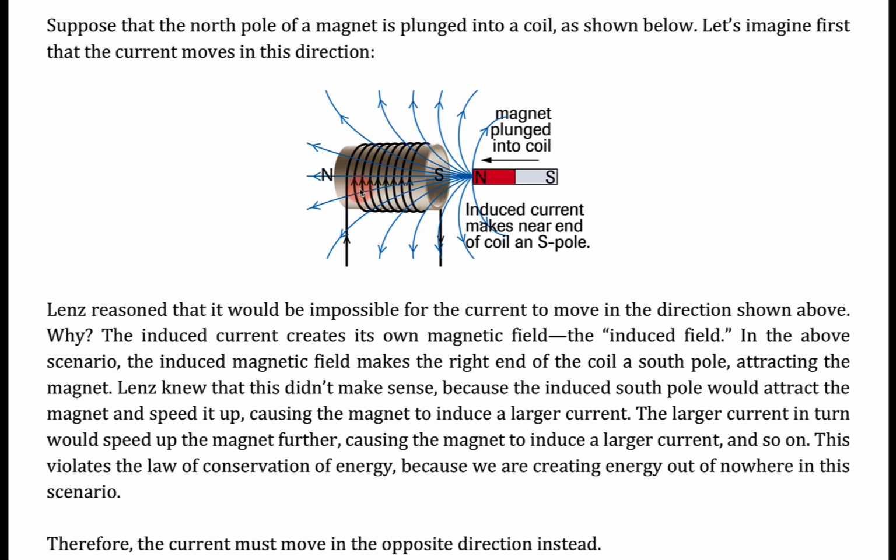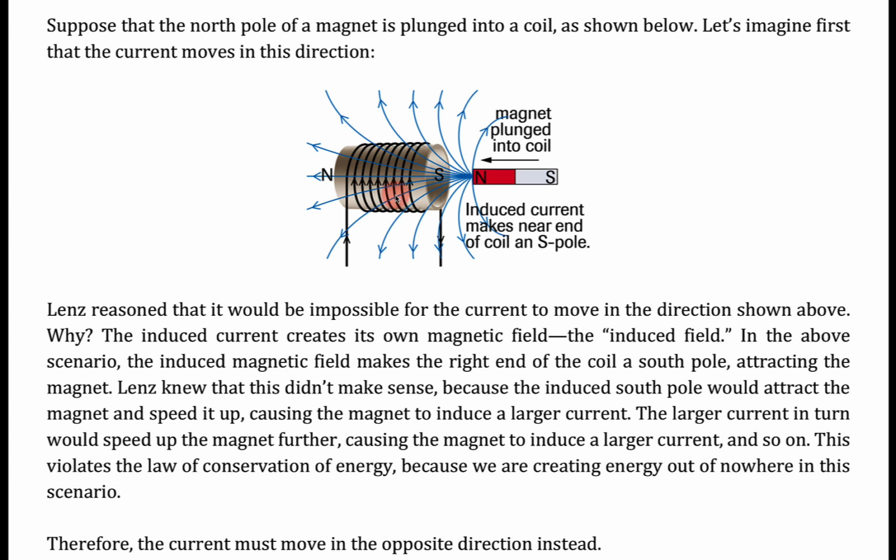Let's imagine again that we are plunging the north pole of our magnet into a coil of wire. And let's just pretend that we don't know the direction that the induced current moves. So let's just imagine first that it moves in this direction as one possibility. And let's see what that implies.